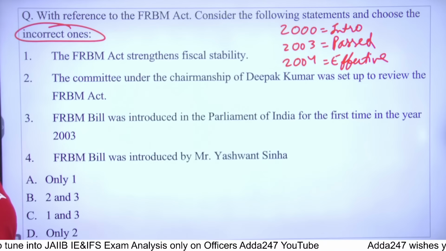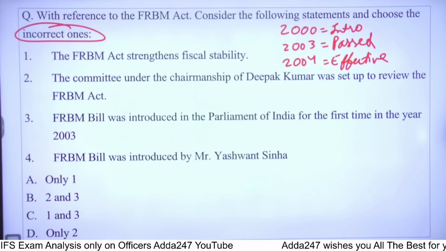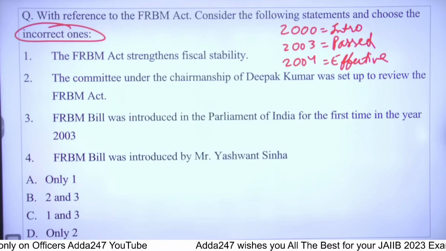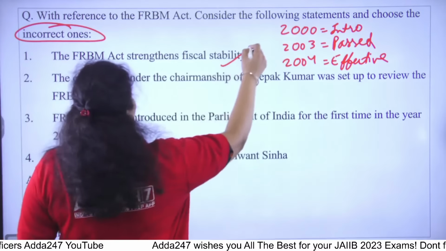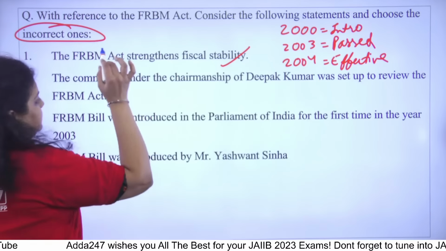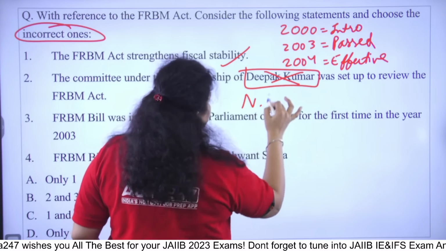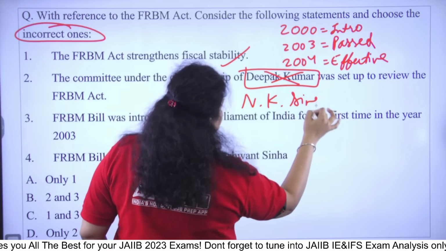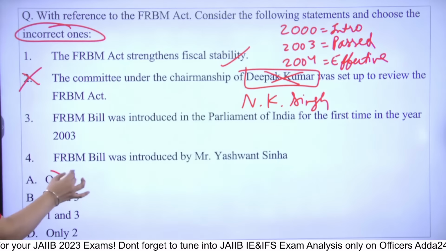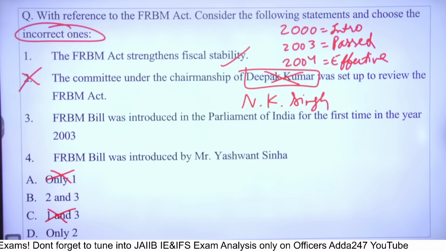Okay. So if we talk about it, different options are coming. If I talk about the first one, this is definitely a true statement, that we want fiscal discipline in the country. That's why the FRBM Act was introduced. The committee was not chaired by Mr. Deepak Kumar. It was chaired by Mr. N.K. Singh. It means the second statement is not true. It means the right answer can be B or D. Okay, two options have been eliminated.